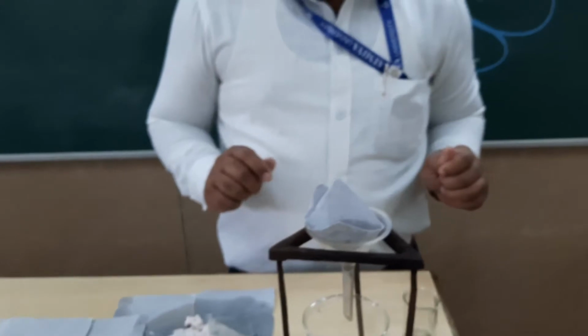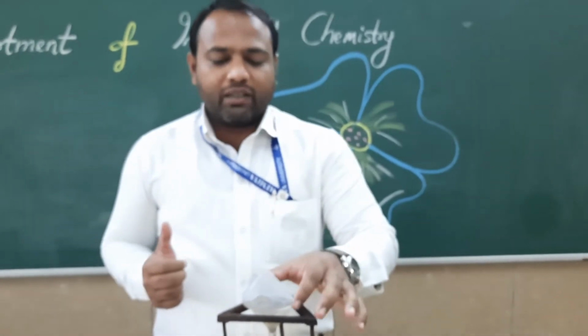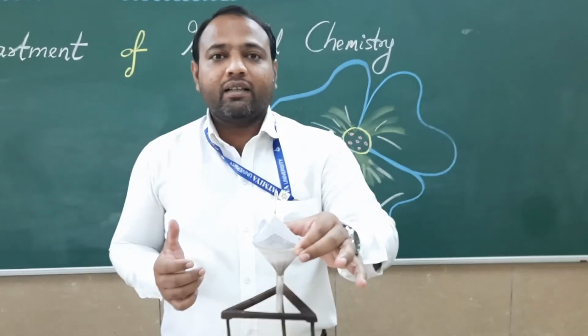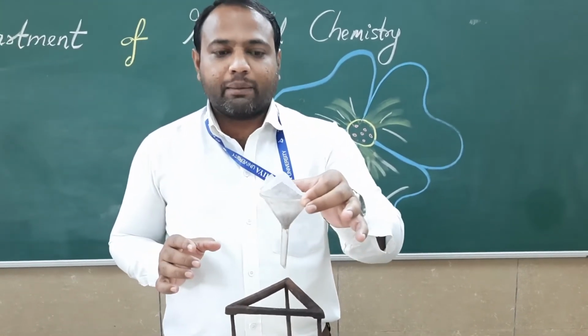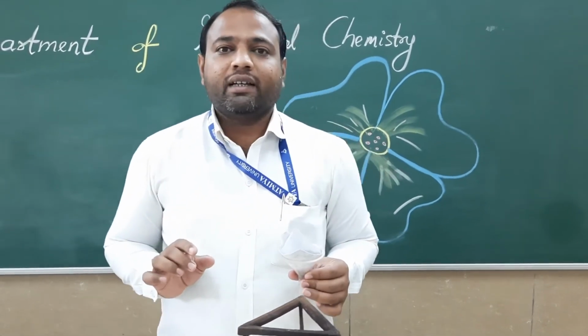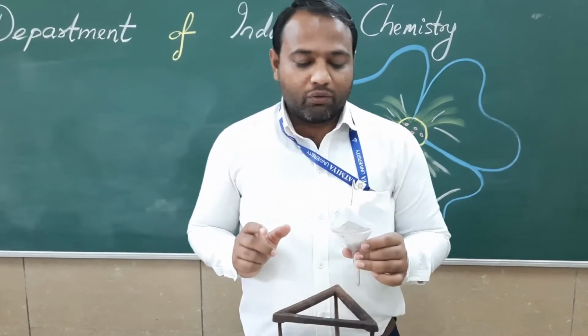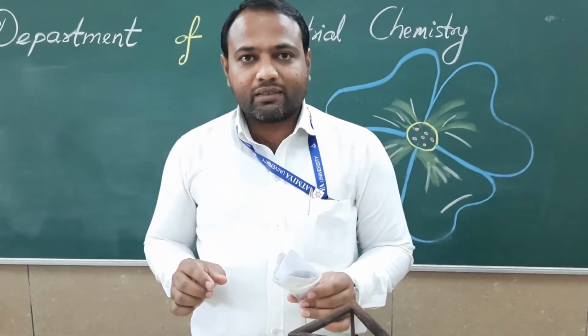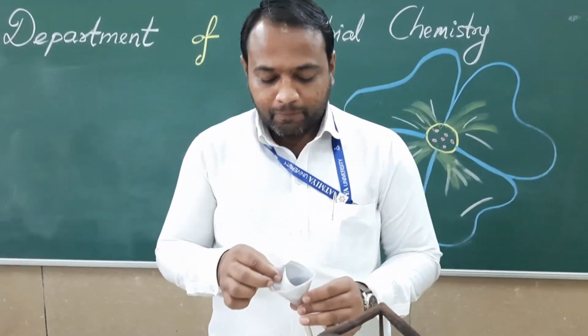Now see, the filtration is almost completed. As usual we have to dry our product, first by aerial drying, then if there is a certain amount of moisture or the product is still wet, we have to go for drying in a hot air oven. Initially I am removing this filtration media.